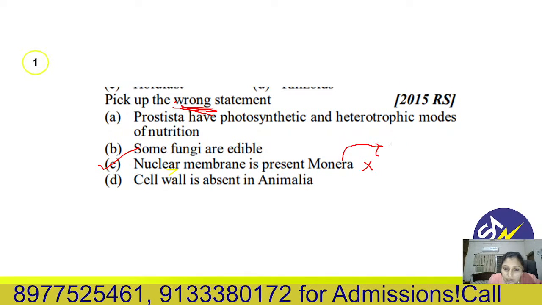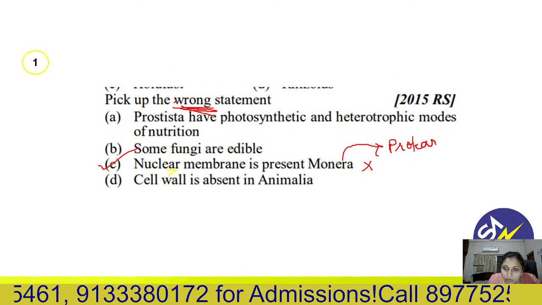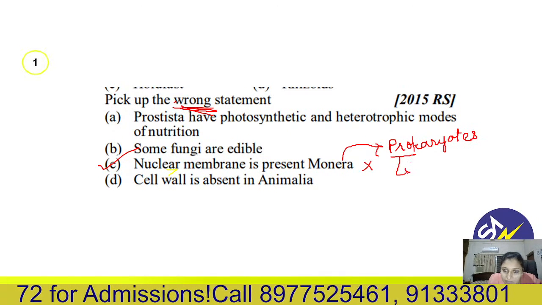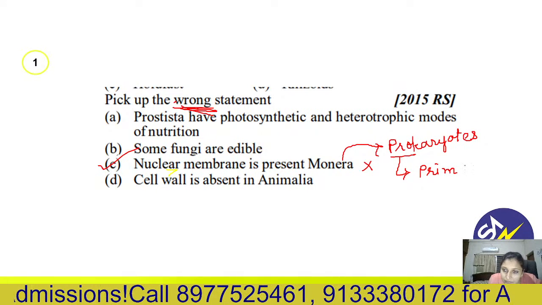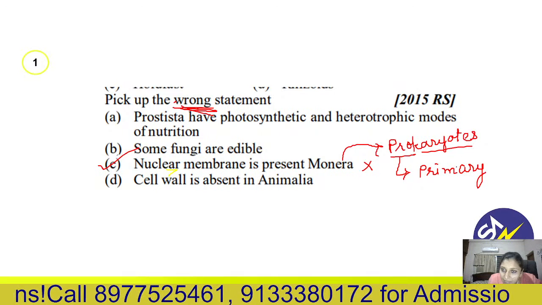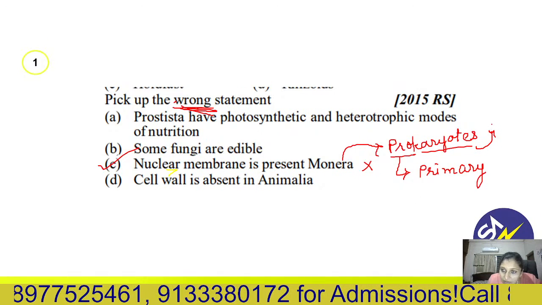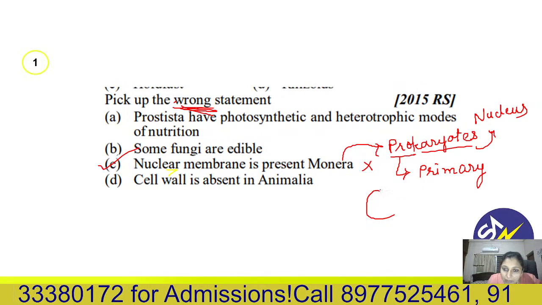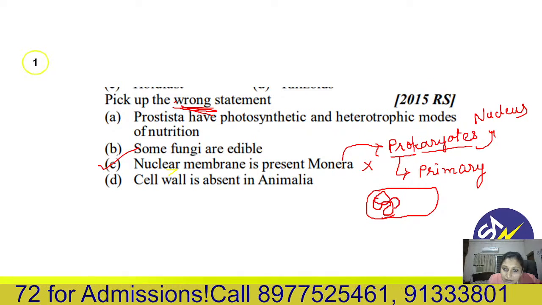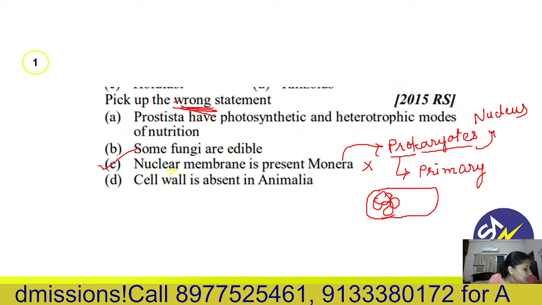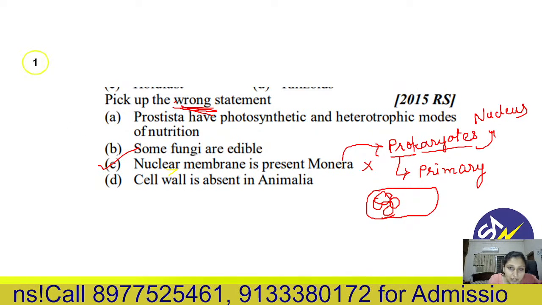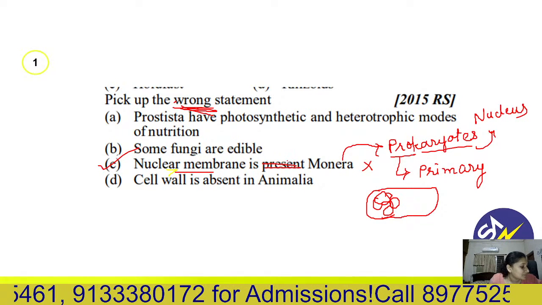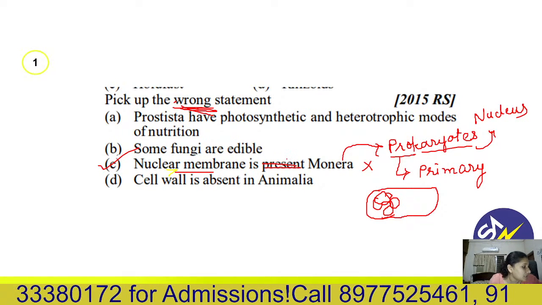Monera includes only prokaryotes. Prokaryotes, primitive type or primary type of karyon. Karyon means nucleus. So there is no membrane bound nucleus in a bacterial cell. It will be like this: freely floating genome in the cytoplasm. So that's why nuclear membrane is absent, not present. So C is the wrong statement. So our answer is 1C.